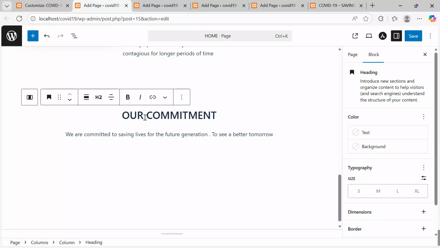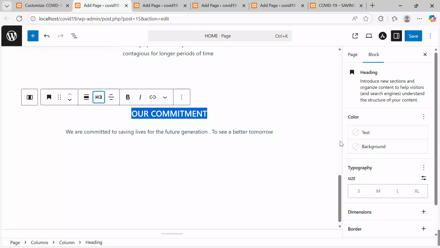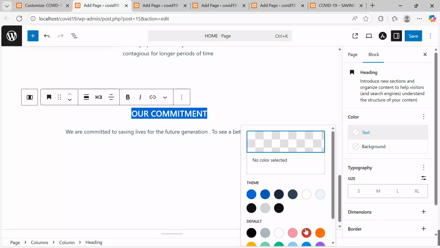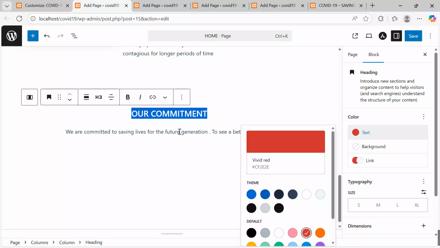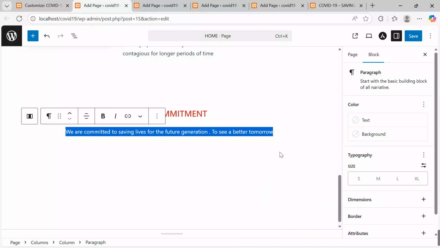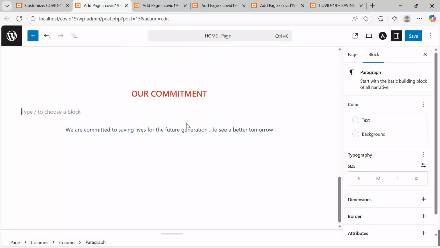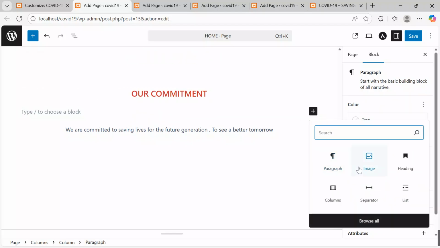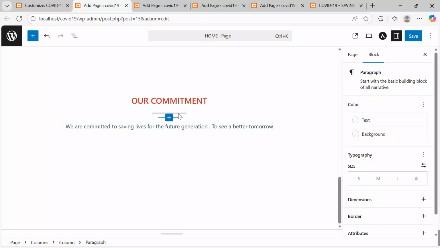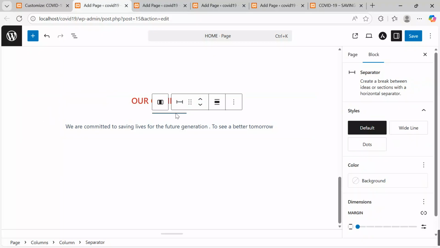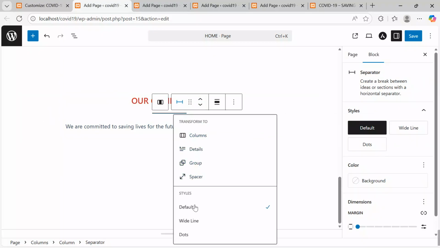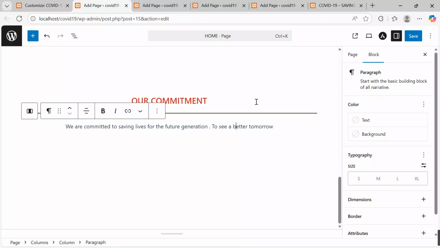So I'll keep it at that. Let me maybe keep it at 3, and then under text color, I'm going to take red for consistency, and then this, I also keep it at black. What can we add here? Let me add a separator. Click on the block, on the add block. I want to put a separator, and click onto the separator over here. Click onto it and say white. Yes, then click onto the block.